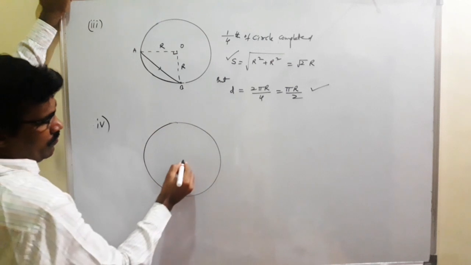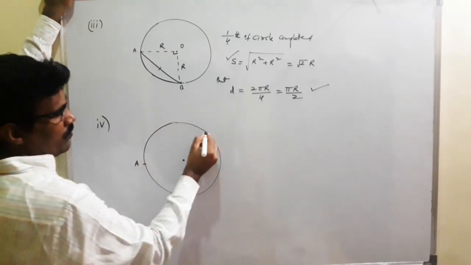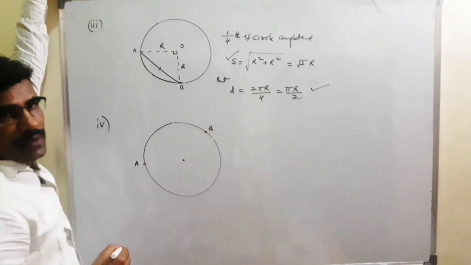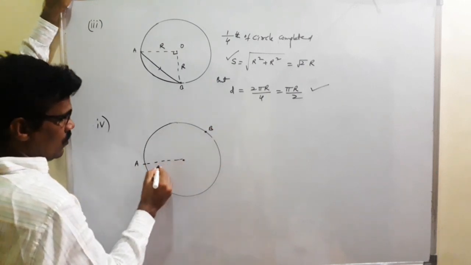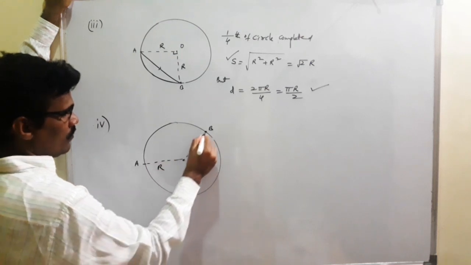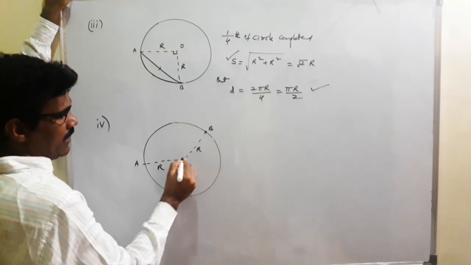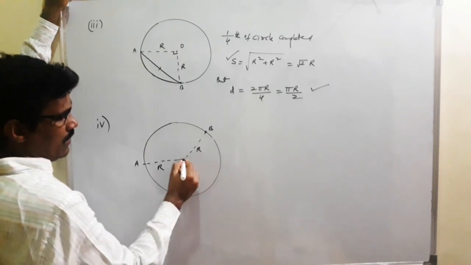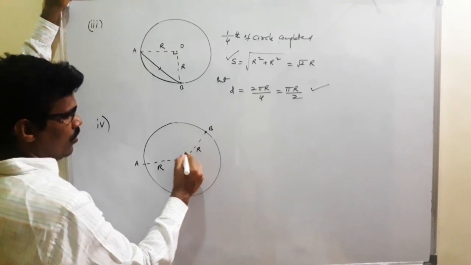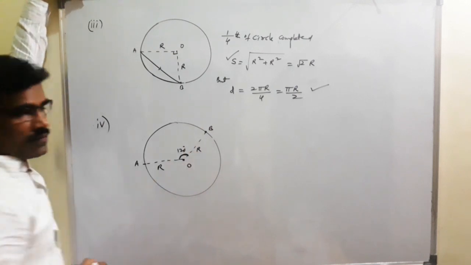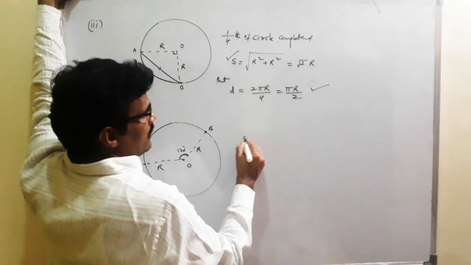Then next one is the circle, center of the circle, initial point A, final point B, final position, initial position. Here to here this is R, this is also R. The angle subtended at the center by these 2 points makes an angle of 120 degrees. Then what is the displacement?